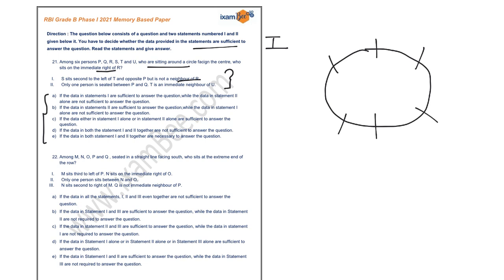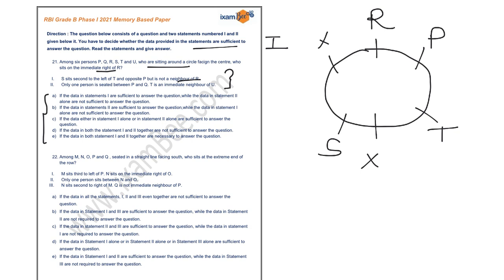It is given to you S sits second to the left of T. So if I'm placing S over here, I have to place T over here. And opposite P, it is known that S is sitting opposite to P but is not an immediate neighbor of R. So you can't place R over here, you can't place R over here, so you have to place R over here.